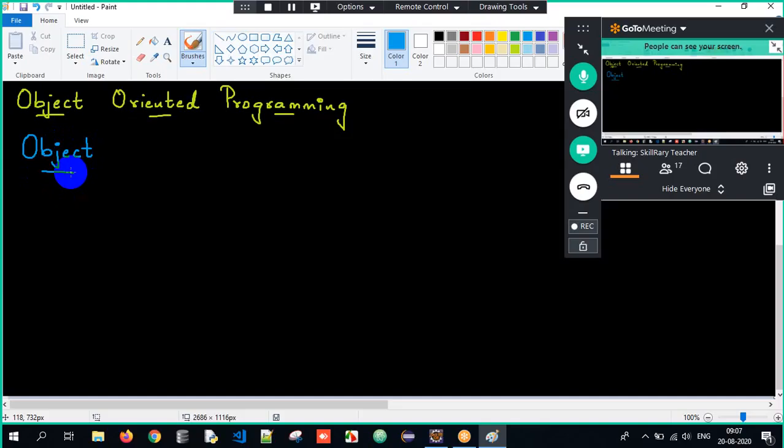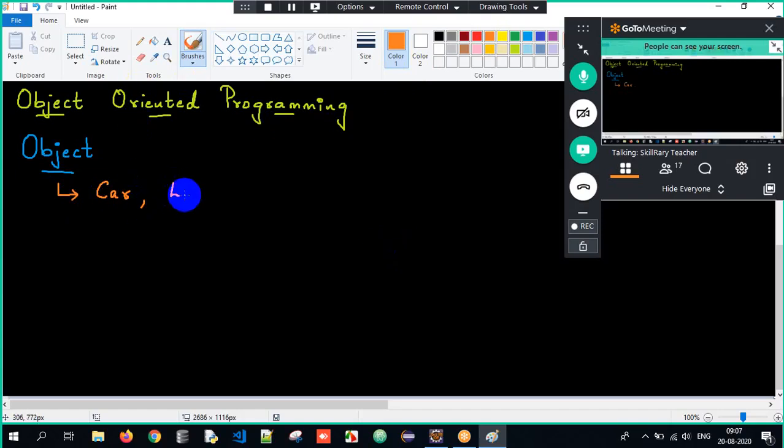They all can be termed as objects. For example, car is present in the real world and it is physically existing, therefore car is an object.